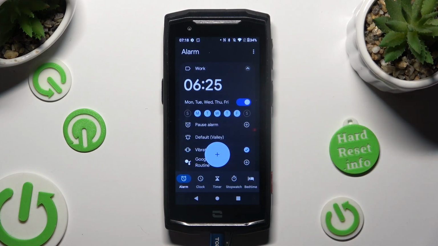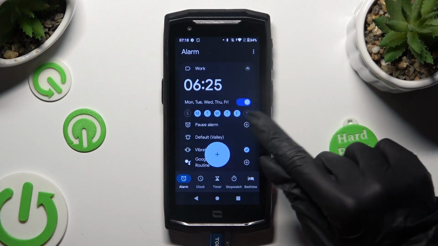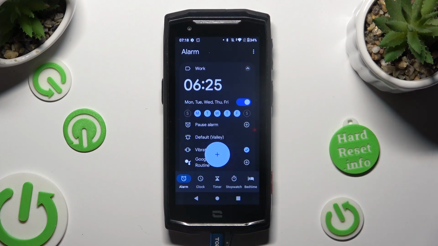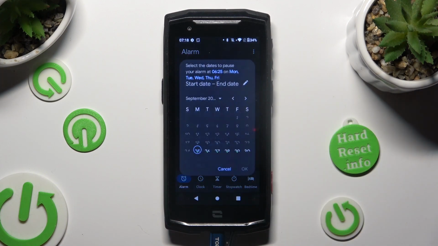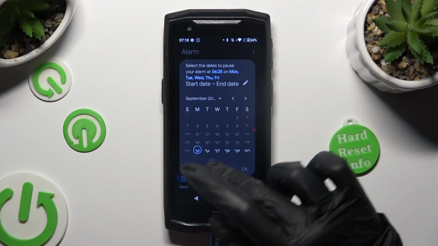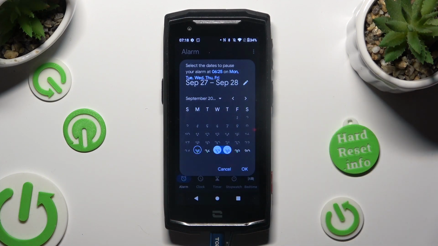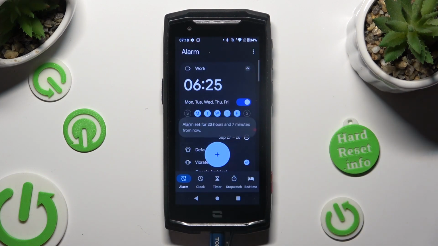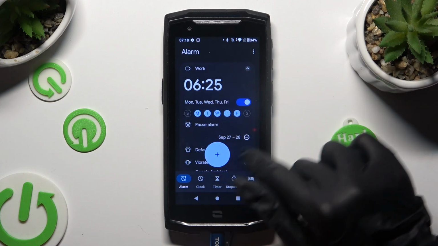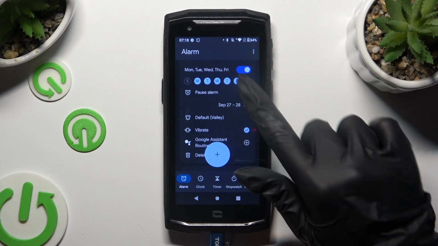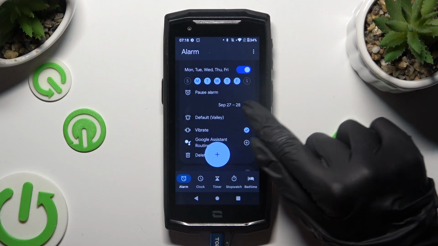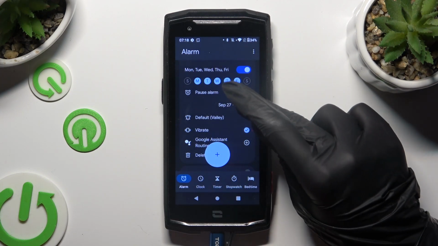And to exclude some of them, click on this little plus next to Pause Alarm. Then click on the ones that you wish to exclude and save them by hitting OK. In order to delete those dates, click on this little icon next to them.